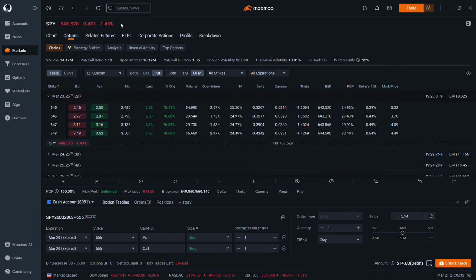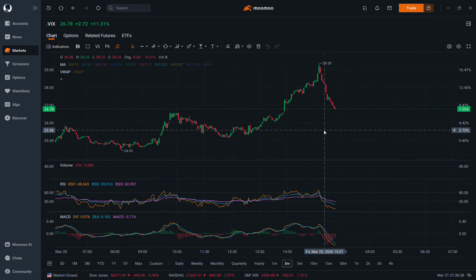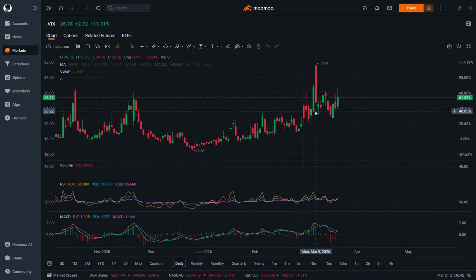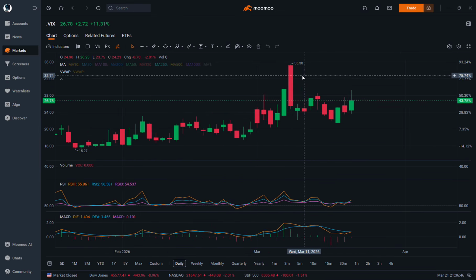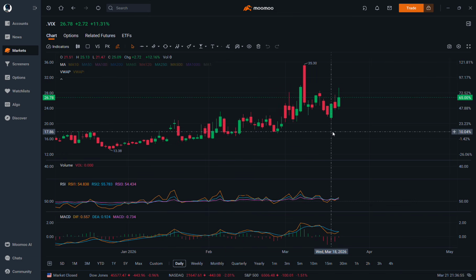Now let's break down the VIX, which is extremely important for next week. Don't be surprised if you see the VIX above 30 again. We had it, I think, on March 9, right over here. Yeah, we had it on March 9 when Iran started with Israel and America. People were so uncertain, especially then. I think it was on a Monday as well. It was terrible. Don't be surprised if we see the VIX going above 30.